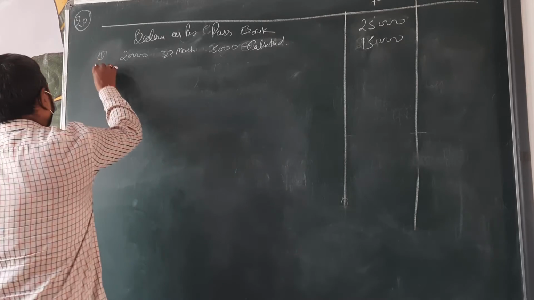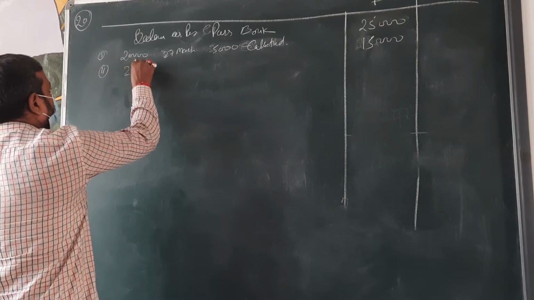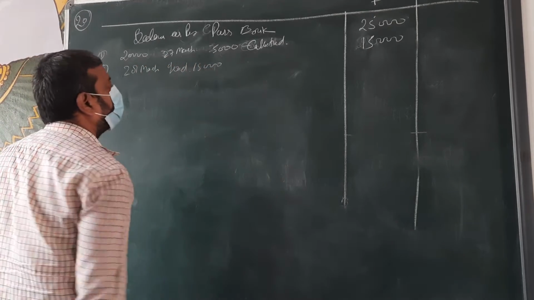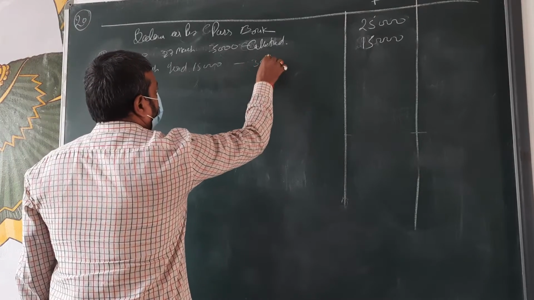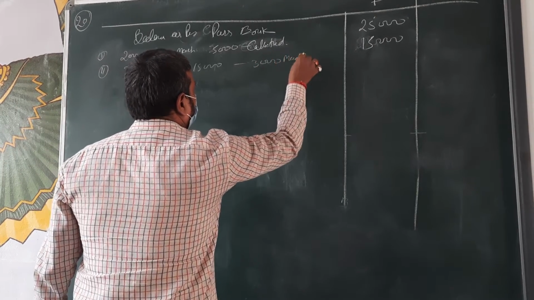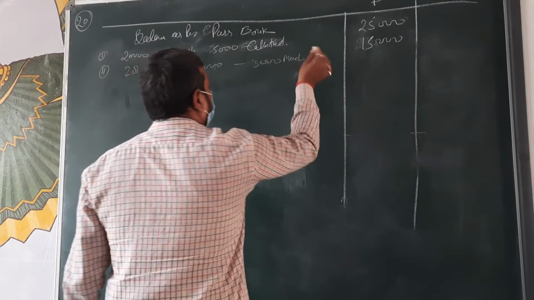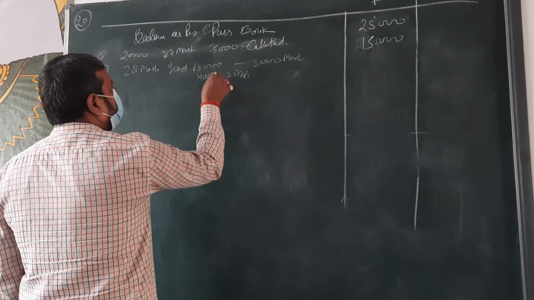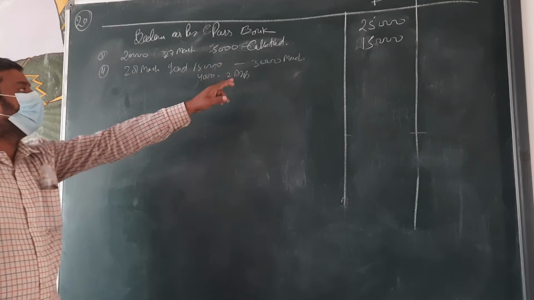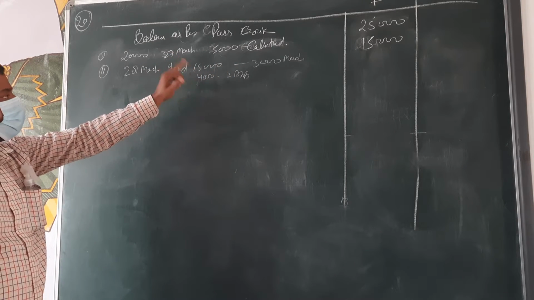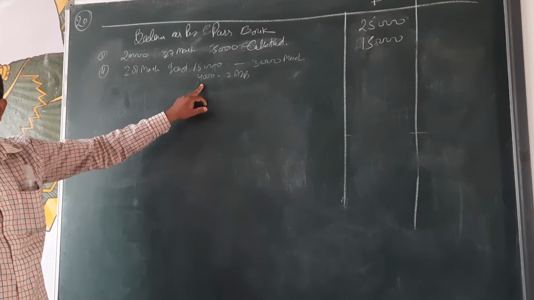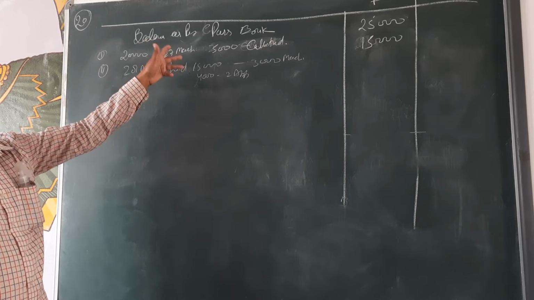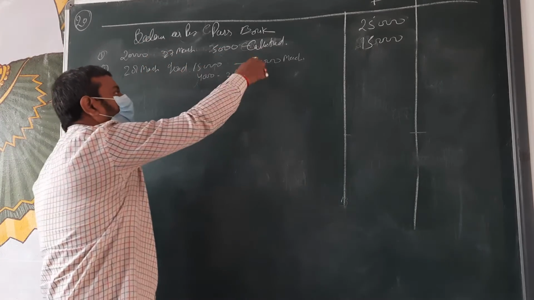Okay, next. On 28 March 2017, checks were issued amounting to 15,000, out of which a check of 3,000 was presented in March and 4,000 on 2nd April, rest were not presented. Total 15,000, 3,000 is presented.